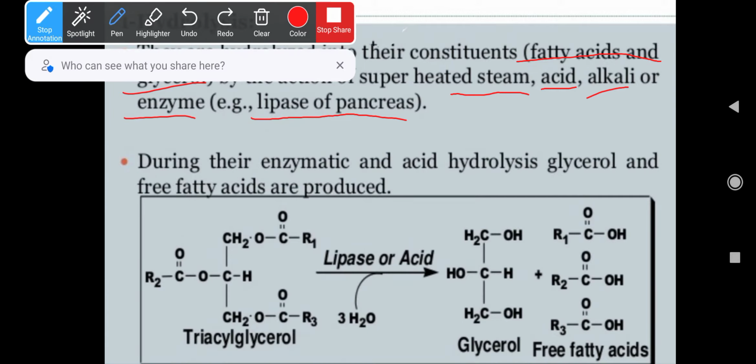Here you can see a triglyceride in the presence of lipase or acid. With the addition of three water molecules, it forms glycerol and free fatty acids. That is the hydrolysis which happens in the case of lipids.